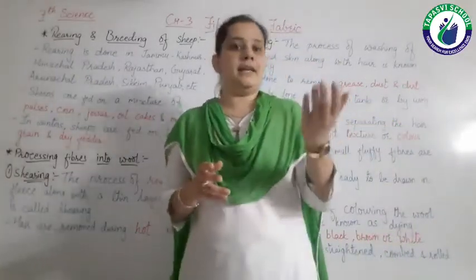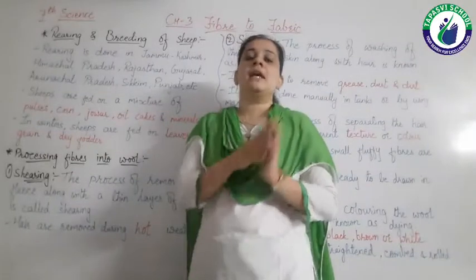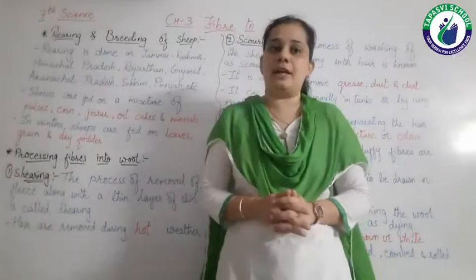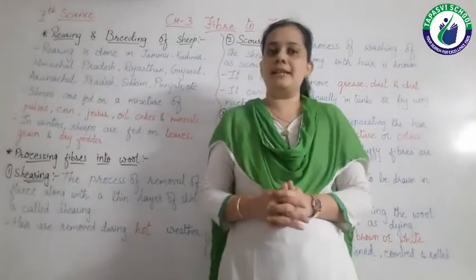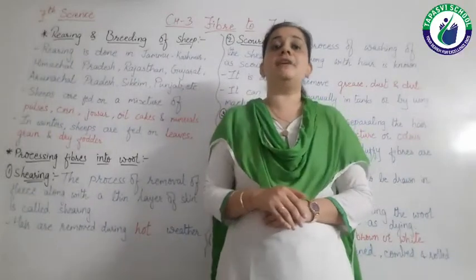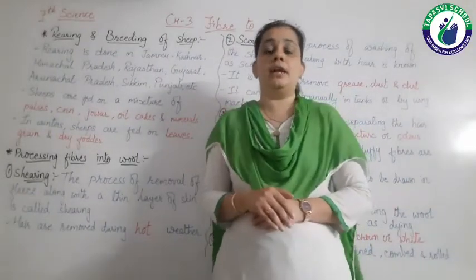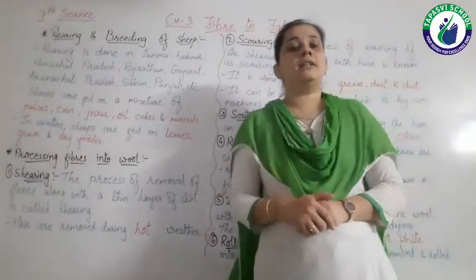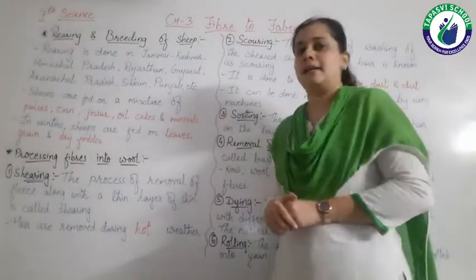Breeding means, yes, reproduction, means these animals give birth to their next generation, right? So that is known as breeding. Okay, so rearing and breeding is done in various states of our country. Let's see which are the states where this rearing and breeding is done.